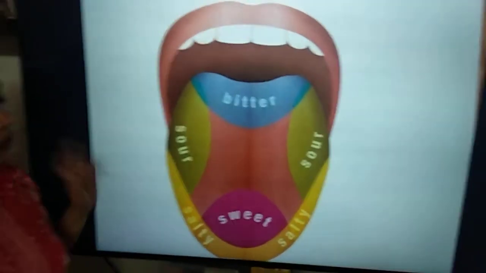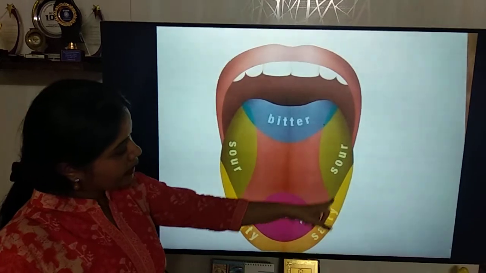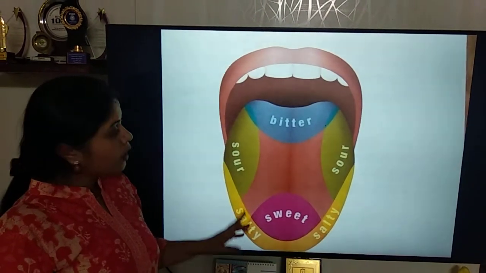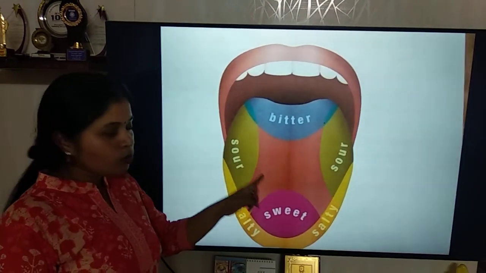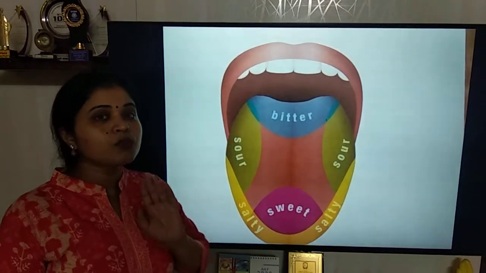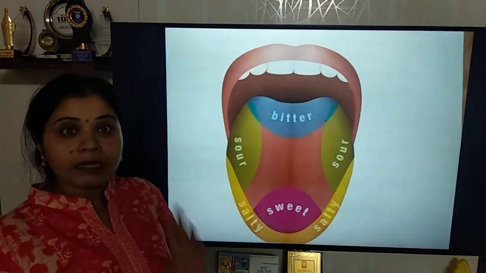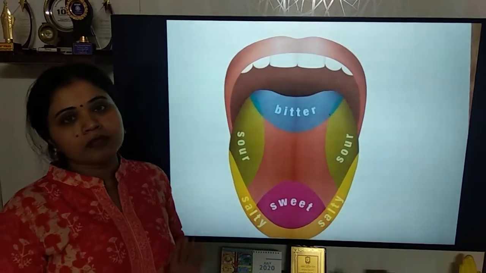Now if you look at the structure of the tongue, you can see these are the areas which tell the taste. Today I am giving you an activity: go and stand in front of the mirror and just observe your tongue. Try to clean your tongue daily, then it will be pink in color, otherwise definitely, children, it will be yellow in color.